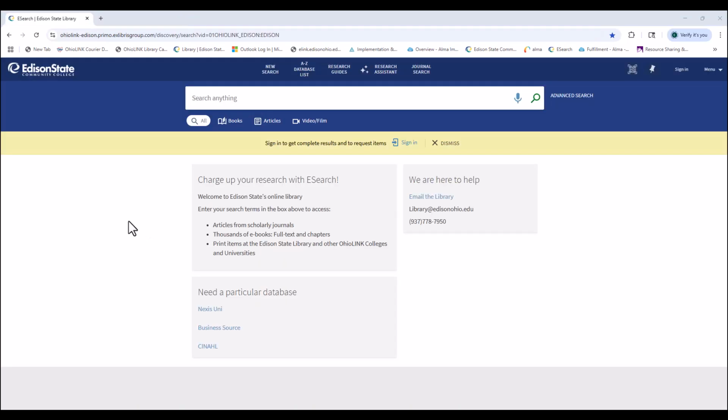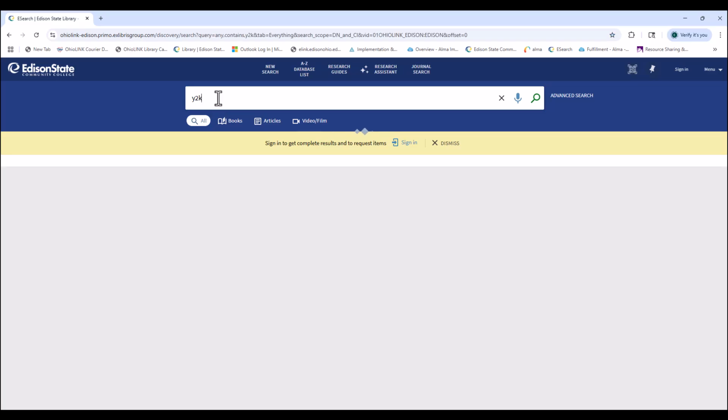On the Edison State eSearch main search page, what we have is a little information about eSearch. We have links to specific databases if you need to get to those, and then we have our contact information here. What you can do is search for your topic in the search bar. So Y2K is my topic of choice.